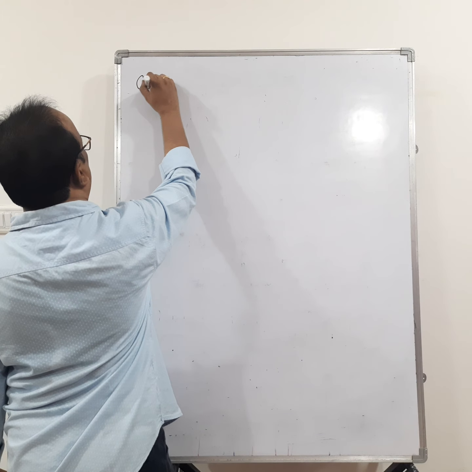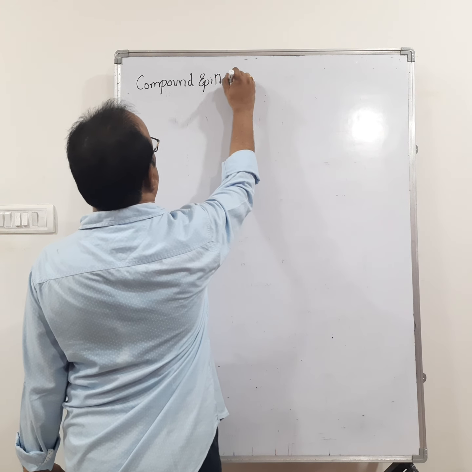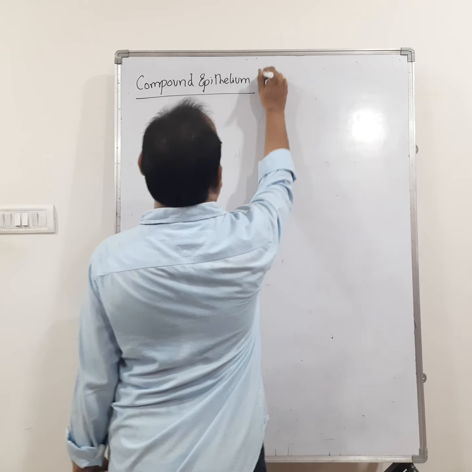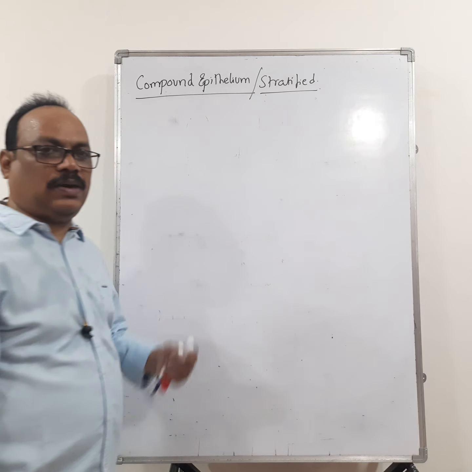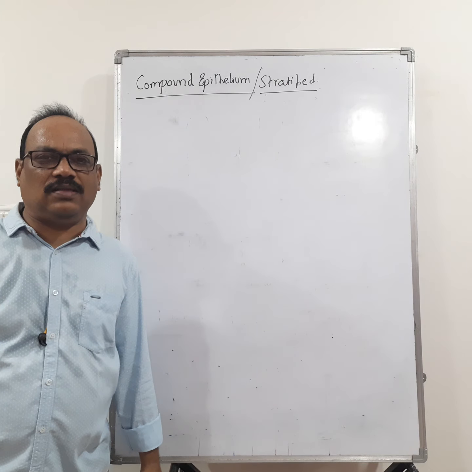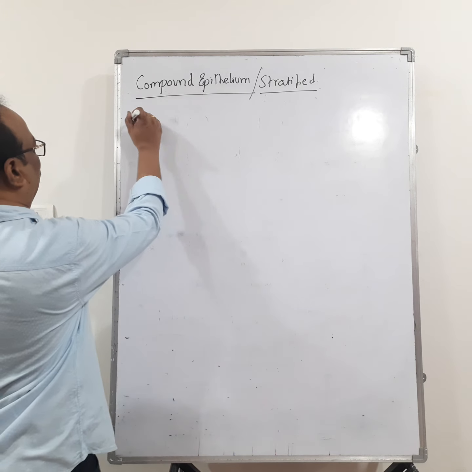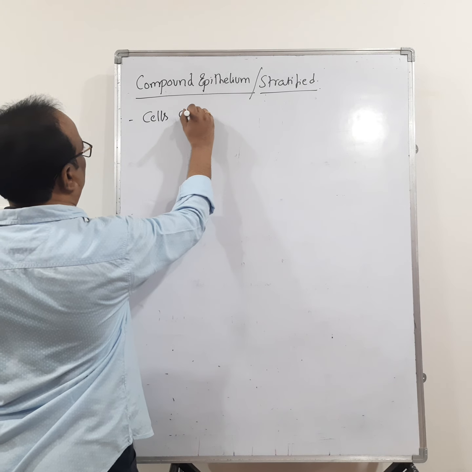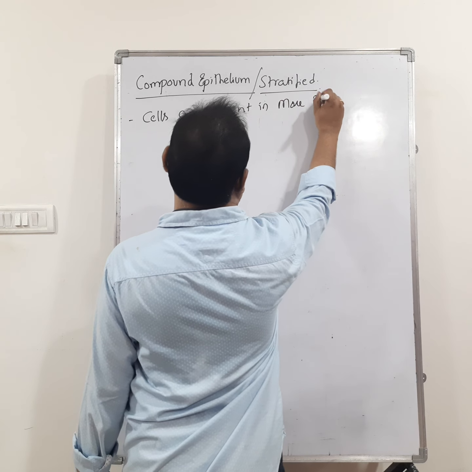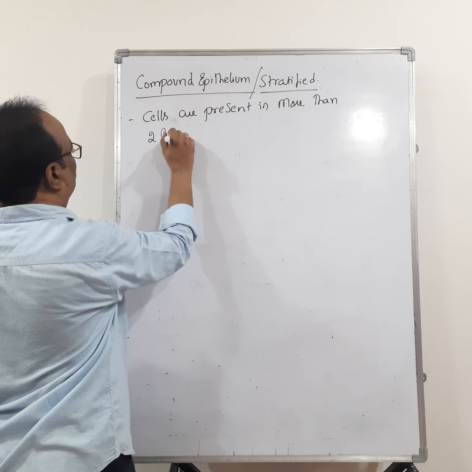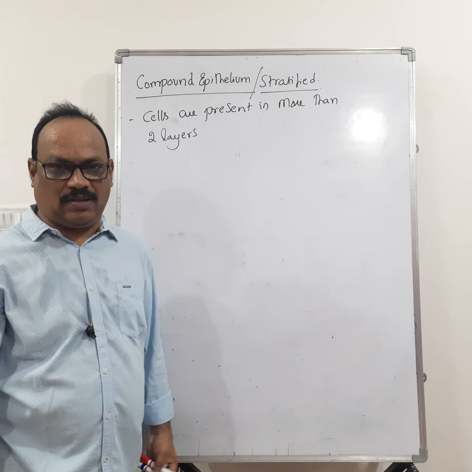Compound epithelium is otherwise called stratified epithelium. What is the definition of this one? The cells are present in either two layers or more than two layers.